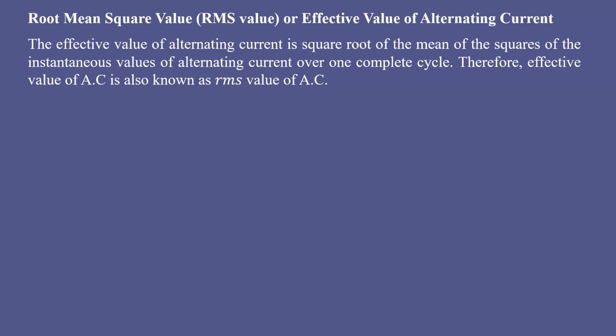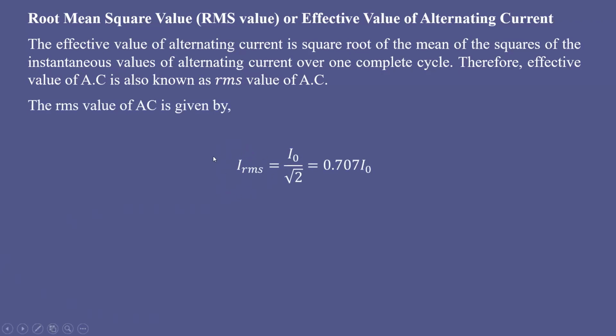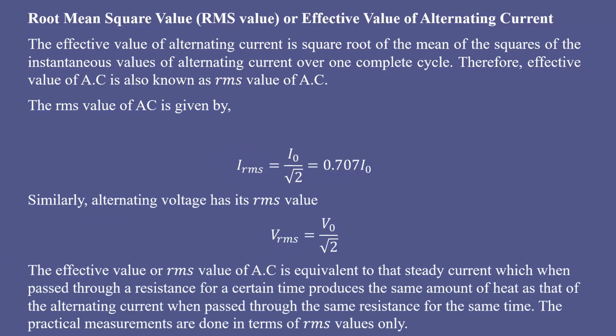The expression for the RMS value of AC is given by I RMS equal to I0 by root 2, and that is going to be 0.707 I0. So the root mean square value of AC is equal to 70% of the maximum value, 70% of I0. Similarly, the alternating voltage has the RMS value V RMS equal to V0 by root 2. So why is this RMS value taken as the effective value?